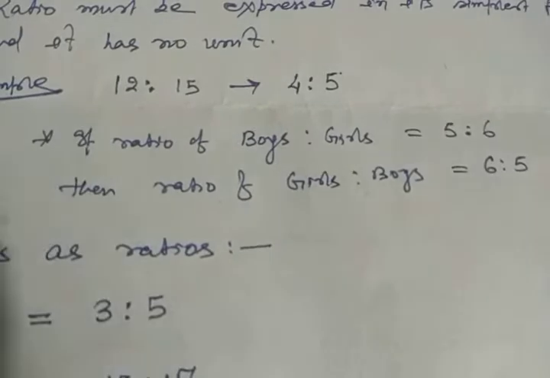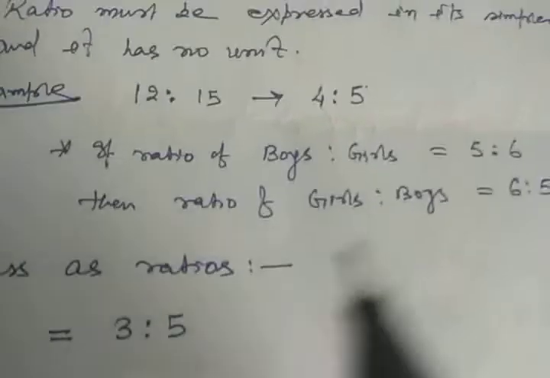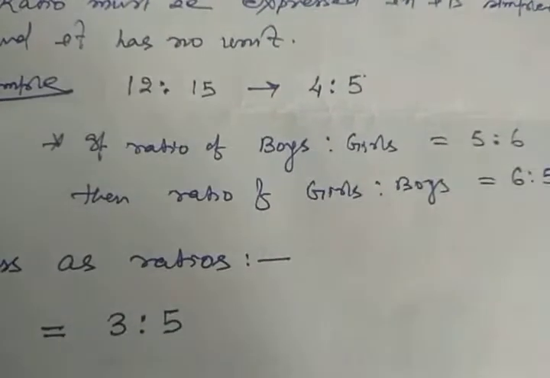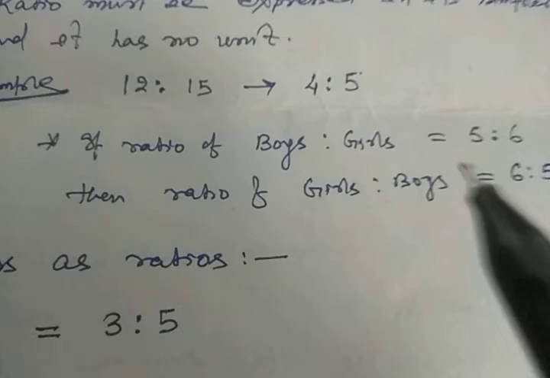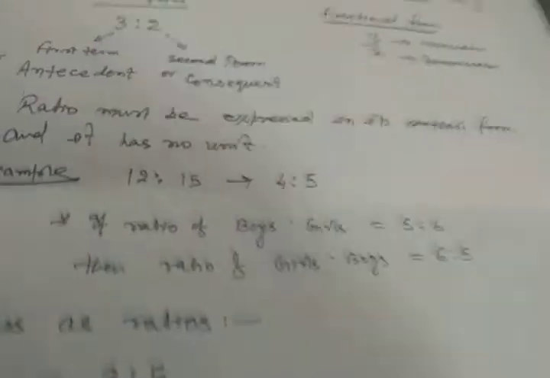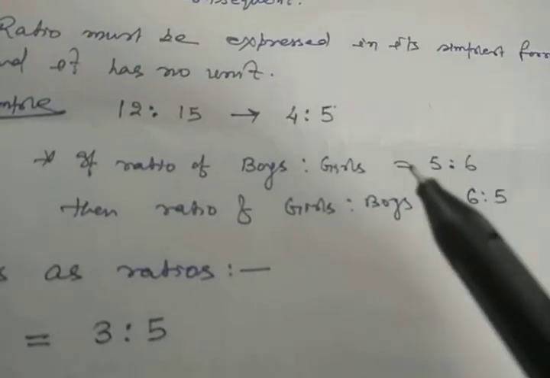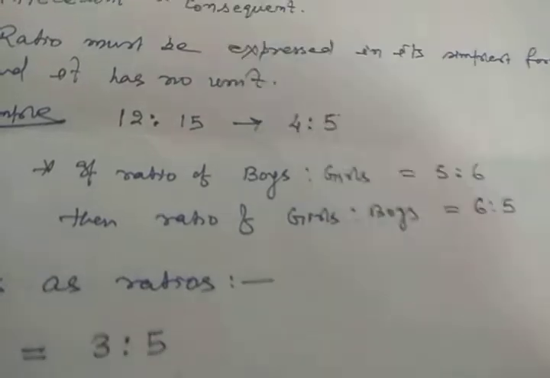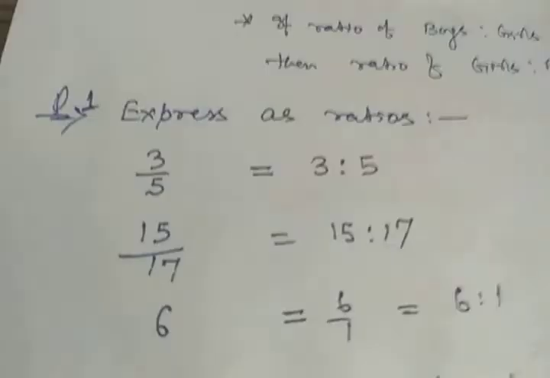So whenever you write your ratio, always be careful which should be your first term and which should be your second term. Otherwise it will be wrong. Am I clear? If your question asks to write the ratio of boys to girls, then first write the number of boys, then the number of girls, then take the simplest form and write it down.